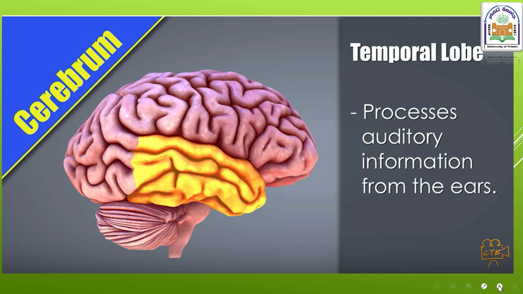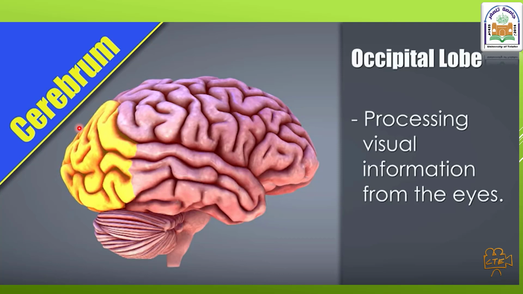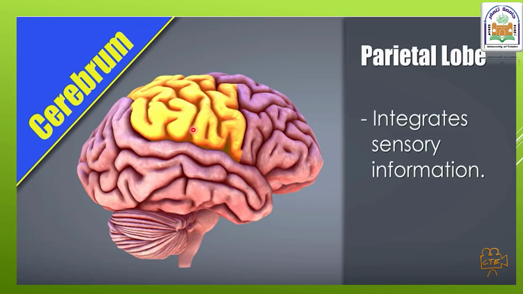The next lobe is the occipital, and this is responsible for the processing of visual information, which reaches this area by the optic nerves from the retina of the eye. The parietal lobe is responsible for the interpretation or integration of sensory information, which again reaches this area by the ascending tracts, the dorsal column and the spinothalamic tracts.